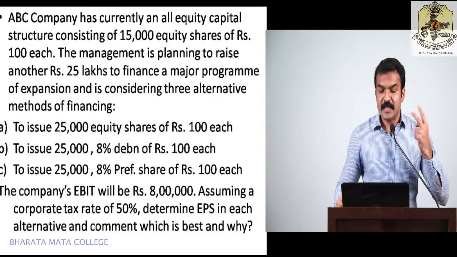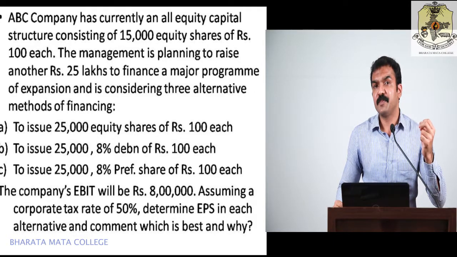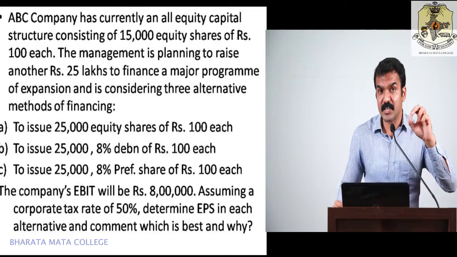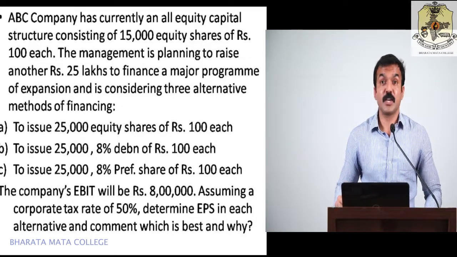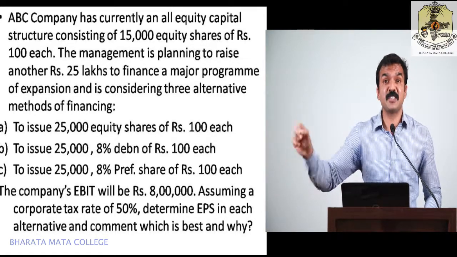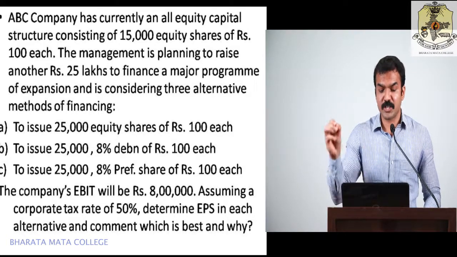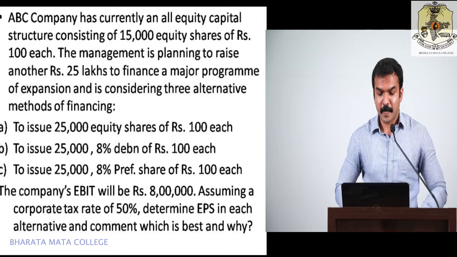Second, you can raise 25 lakh with the issue of 25,000 debentures with 8% interest of rupees 100 each. And the third option is, you can source this 25 lakh by issuing preference share capital, that is by issuing 25,000 shares of rupees 100 each at 8% dividend.